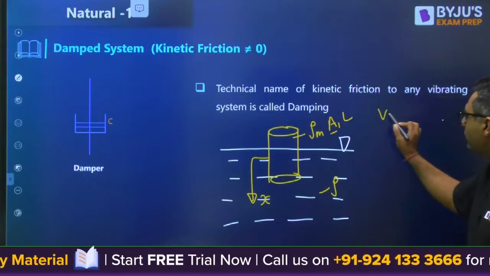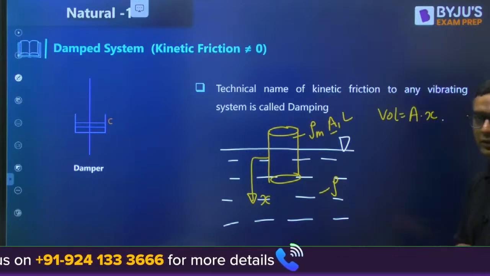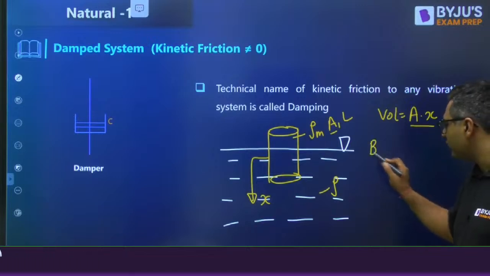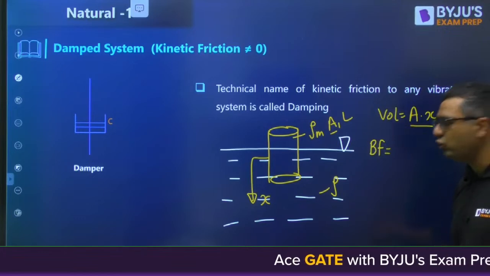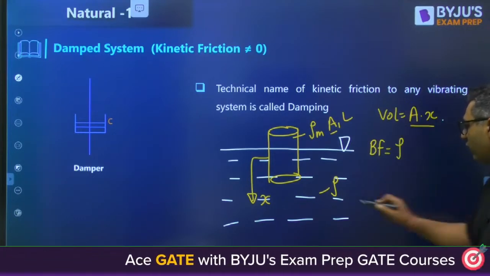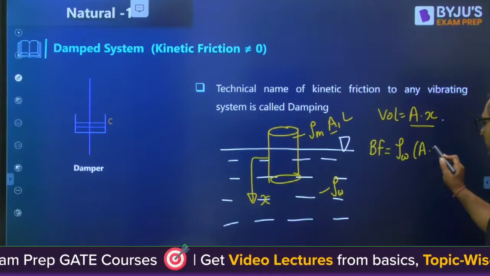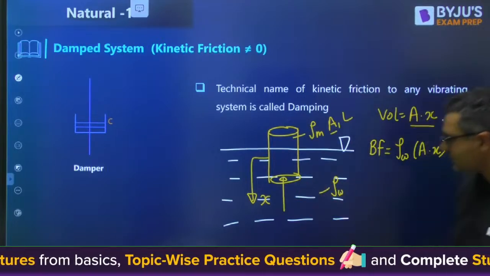The extra volume displaced is A into x. Then you know what the buoyancy force is? Buoyancy force is the weight of the volume displaced. So density of water into A into x. That will be the restoring force acting on this.